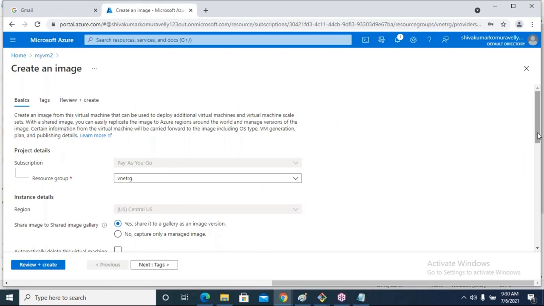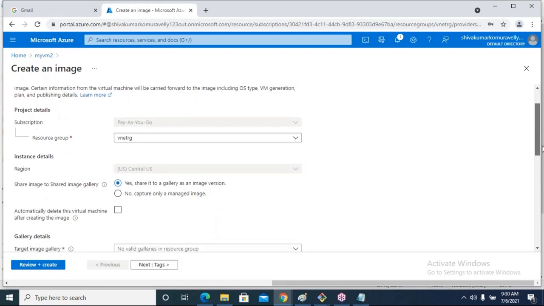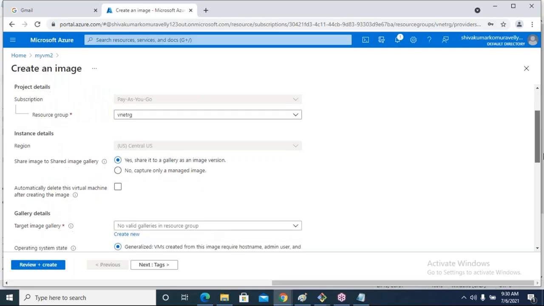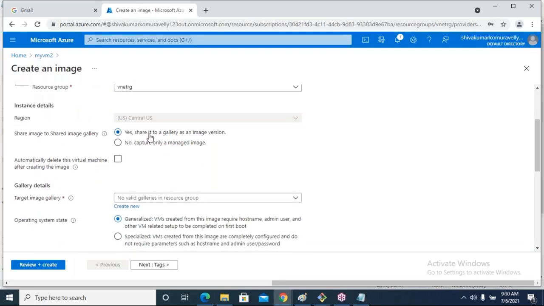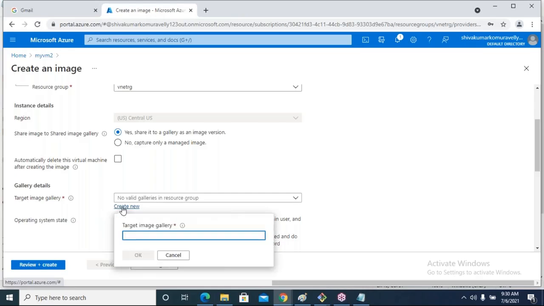Some particulars you have to fill up here. What is the image name? What is the gallery name? It is asking whether you want to share this image or not. Yes means share it to a gallery as an image version. No means this image will not be shared for others. And target image gallery. Since we don't have any gallery, I'm selecting create new.